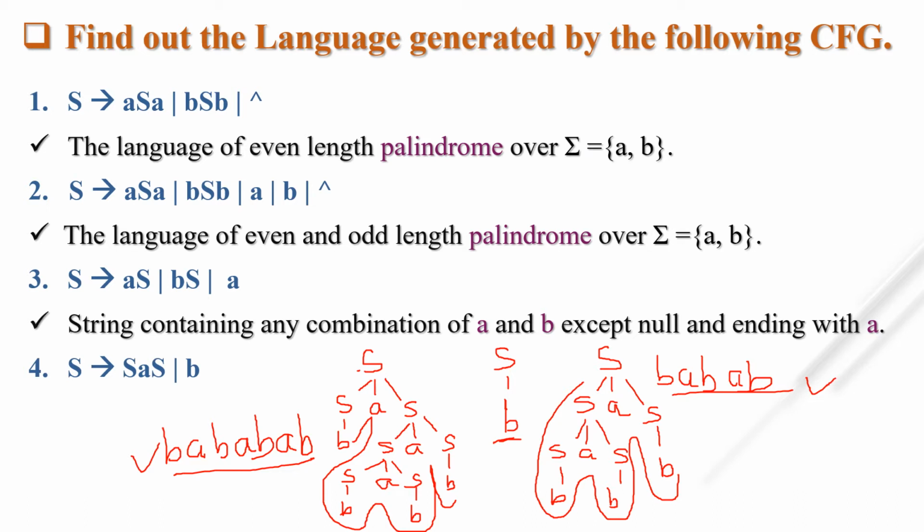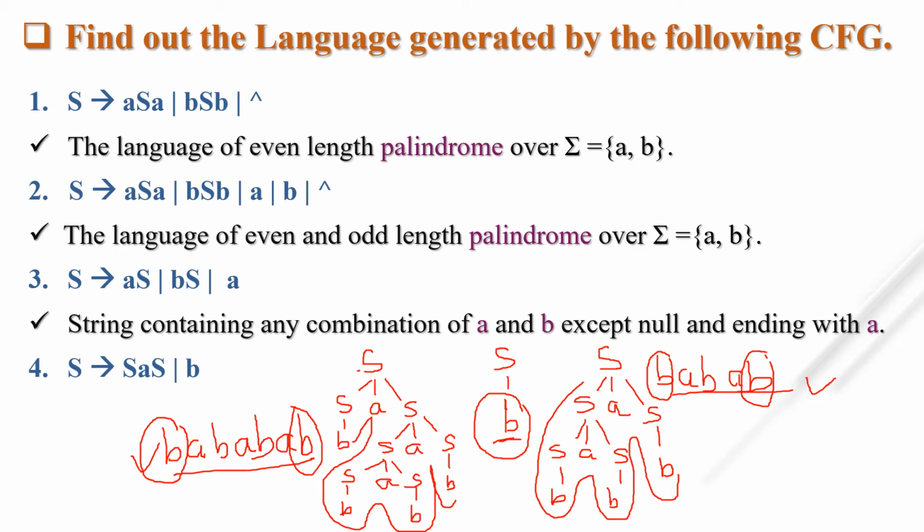So what do you see here? The string is starting with B and ending with B. Here also the string is starting with B and ending with B. There is a combination of AB, AB, AB.